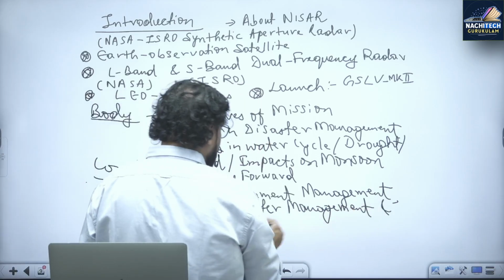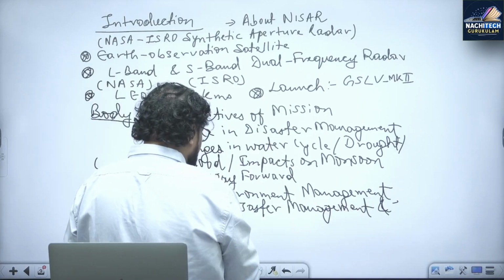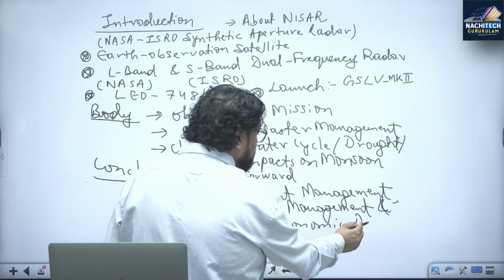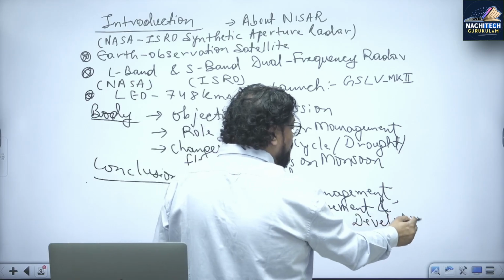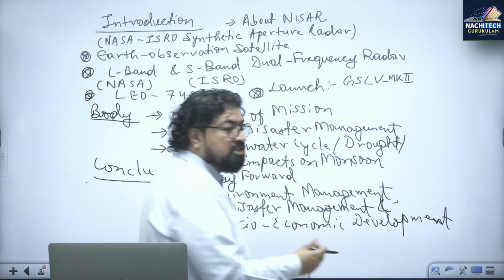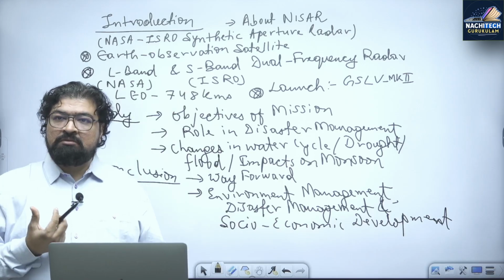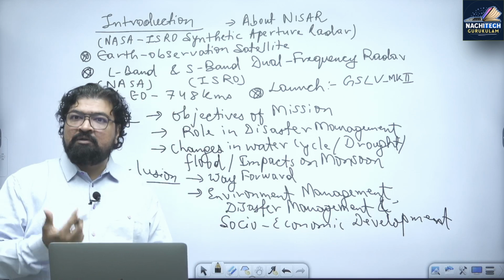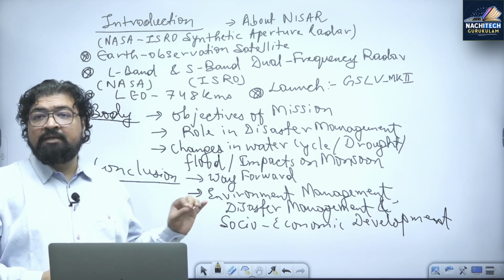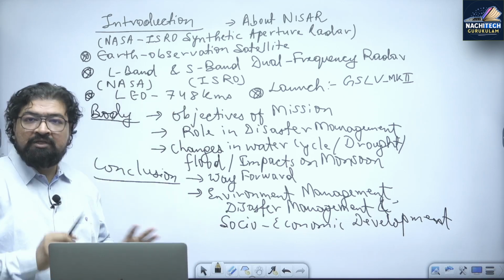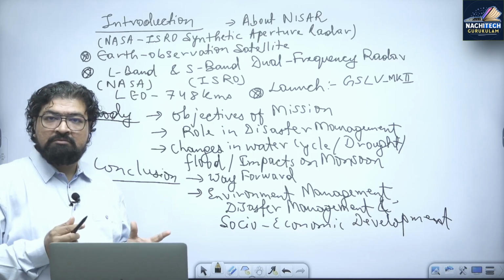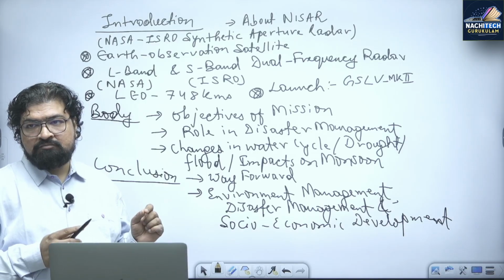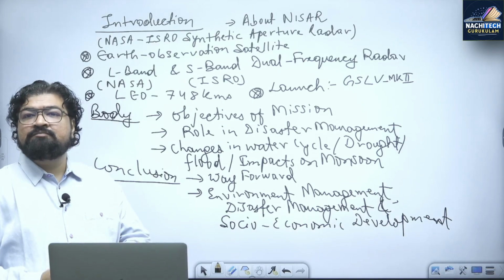This agriculture, socio-economic development. You can write here socio-economic development, particularly in terms of water management, jal ka prabandhan, water management, right? And agriculture development. If you are able to write in conclusion this one, then your answer becomes complete. And how many words I have given you question? 150 words. 150 words you have to write.